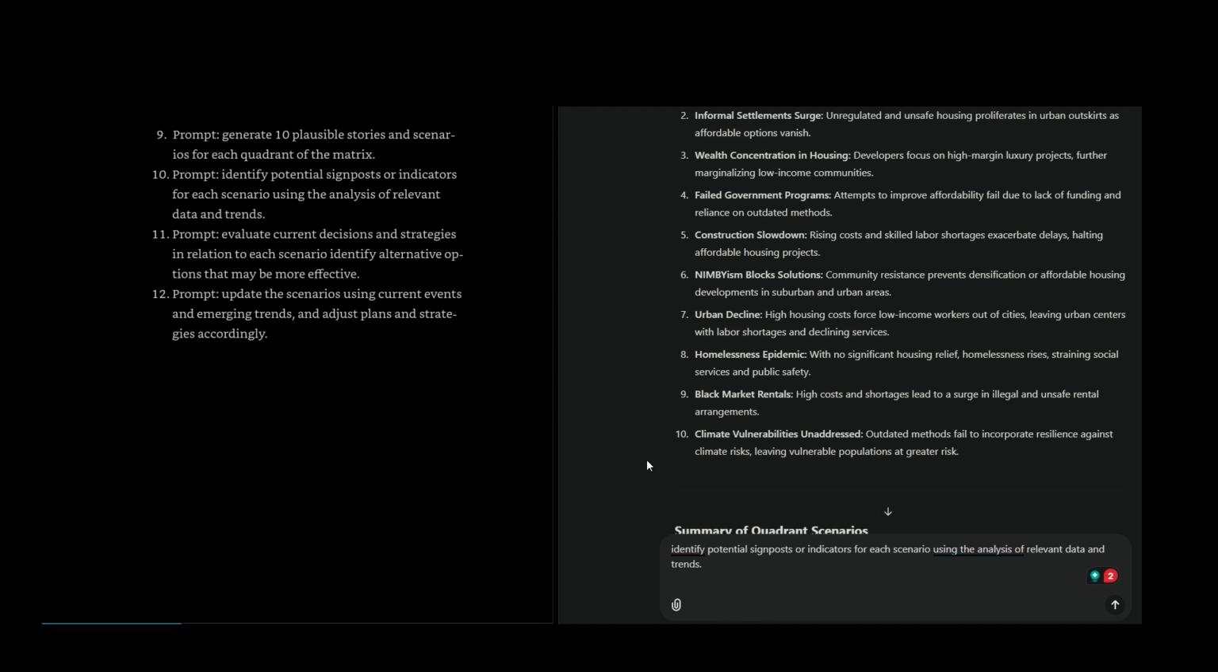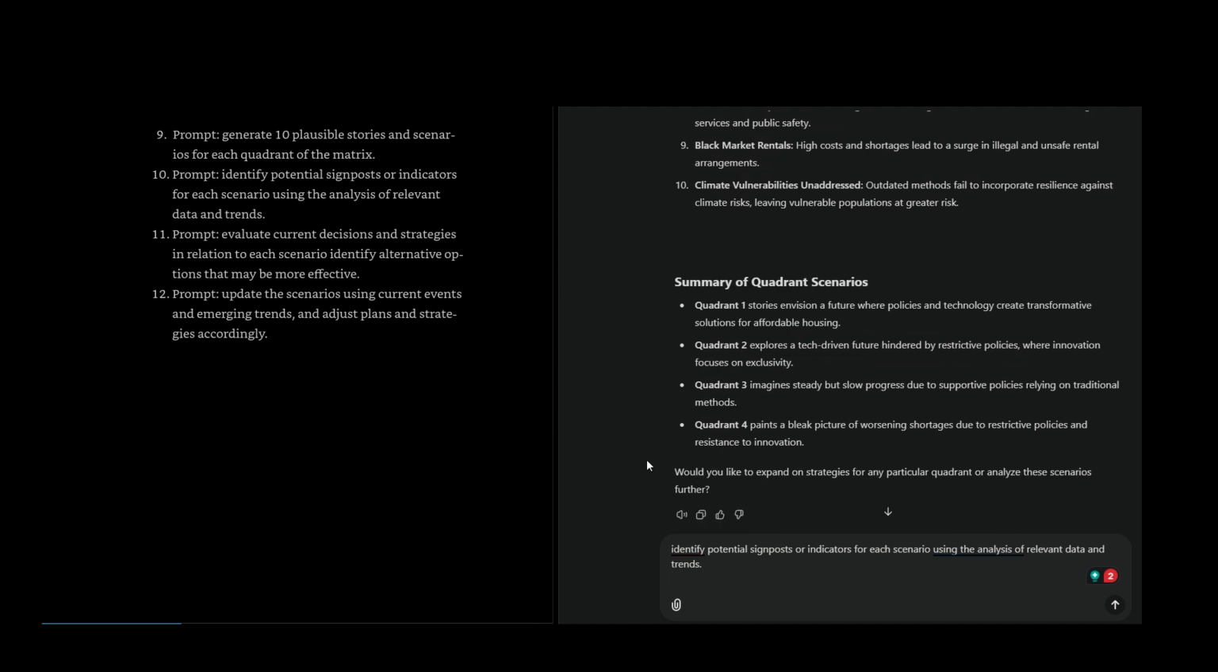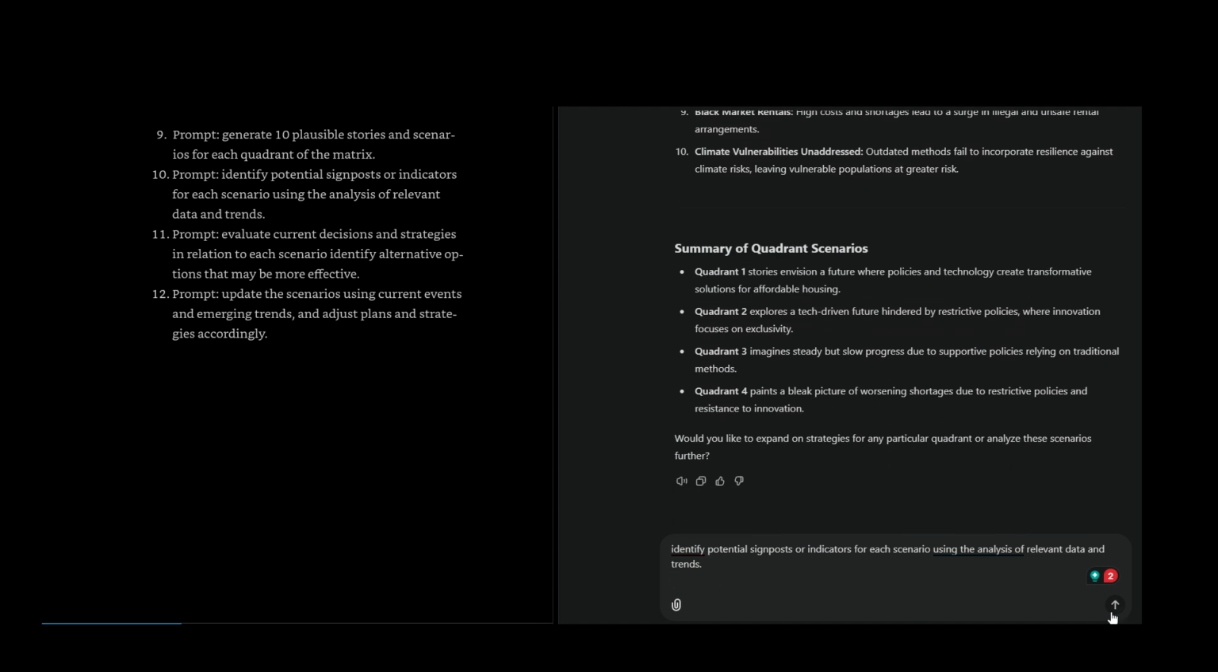Summary of quadrant scenarios. Quadrant 1 stories envision a future where policies and technology create transformative solutions for affordable housing. Quadrant 2 explores a tech-driven future hindered by restrictive policies, where innovation focuses on exclusivity. Quadrant 3 imagines steady but slow progress due to supportive policies relying on traditional methods. Quadrant 4 paints a bleak picture of worsening shortages due to restrictive policies and resistance to innovation. Would you like to expand on strategies for any particular quadrant, or analyze these scenarios further?